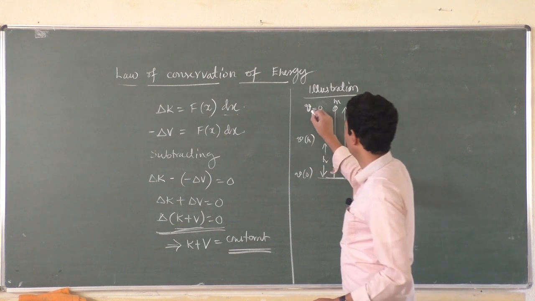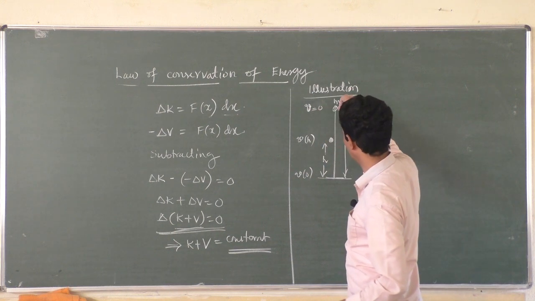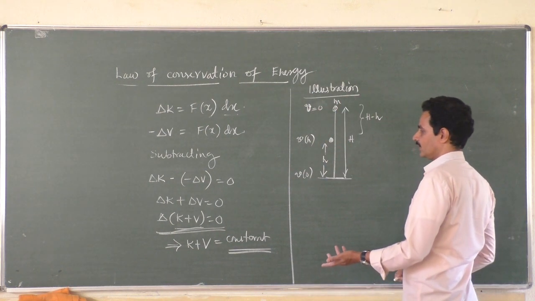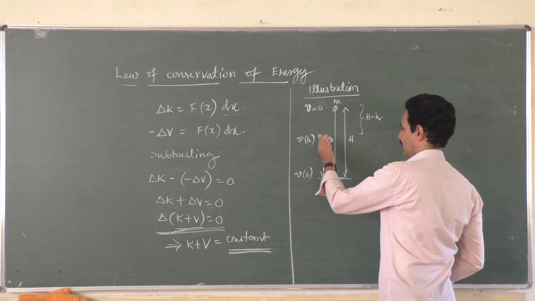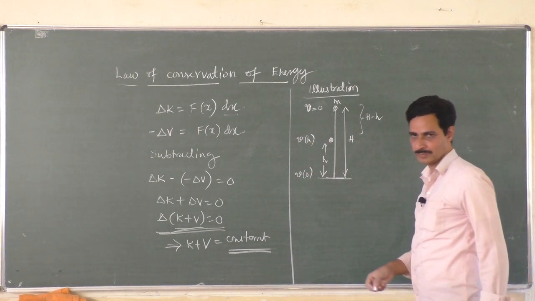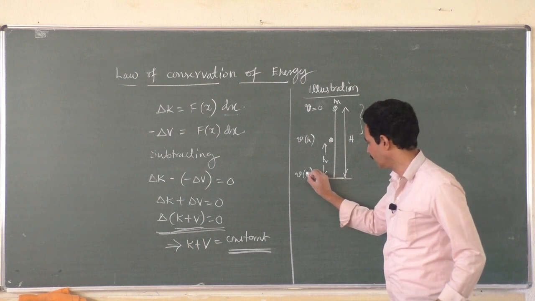So this is v at the full height, that is 0 initial velocity, and this is the velocity when it is at a height h. This is the velocity when the height becomes 0, velocity at the 0th height. Okay. Now